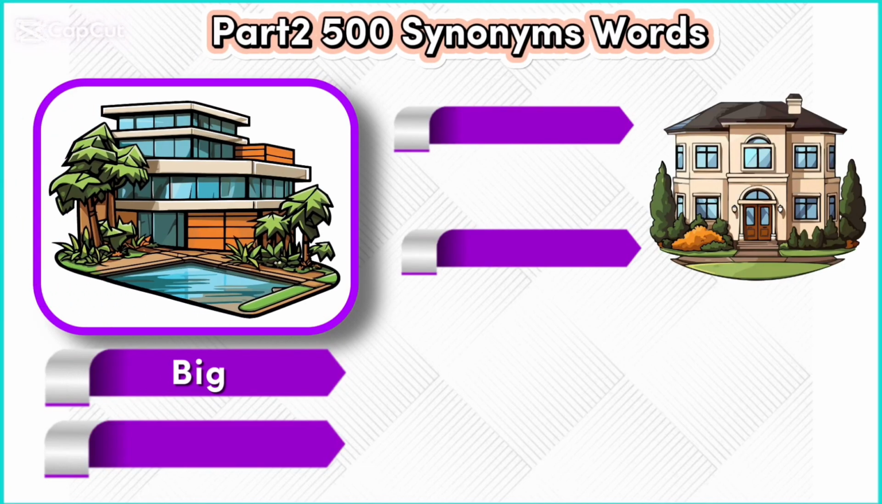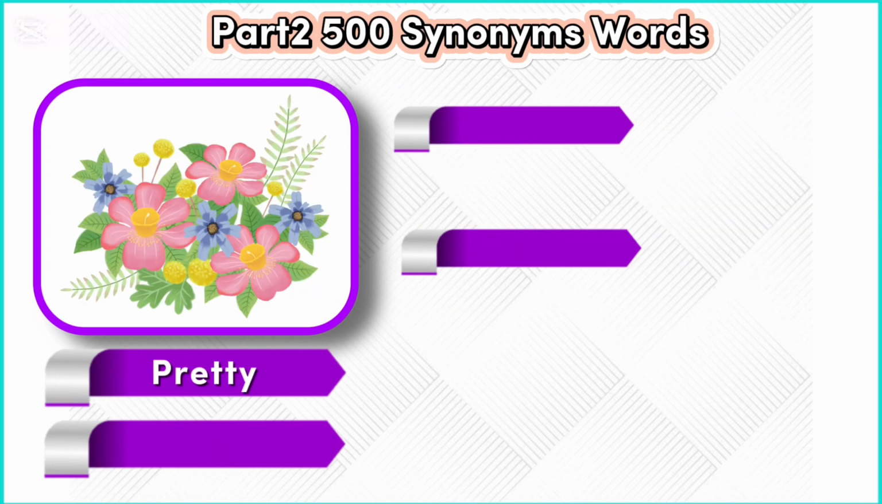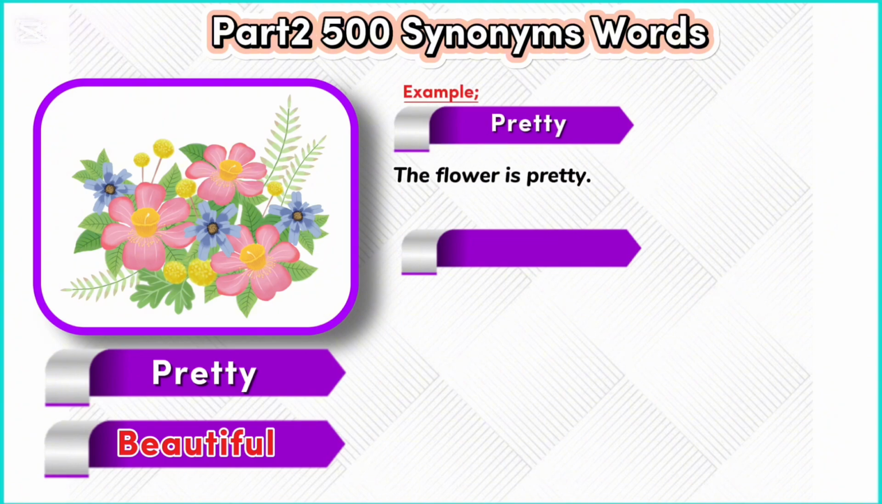Big. Large. Example. Big. The house is big. Example. Large. They have a large house. Pretty. Beautiful. Example. Pretty. The flower is pretty. Example. Beautiful. That flower is beautiful.